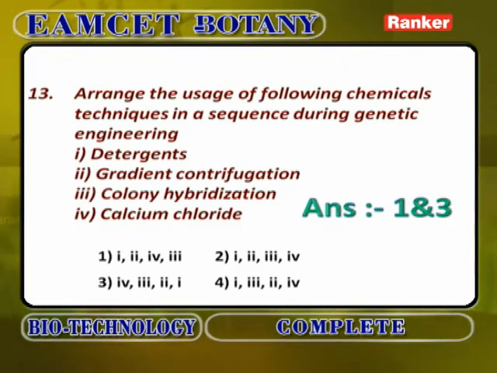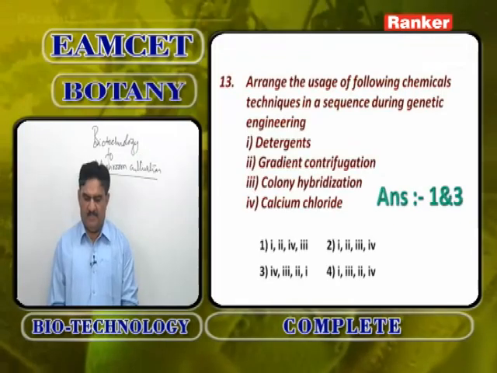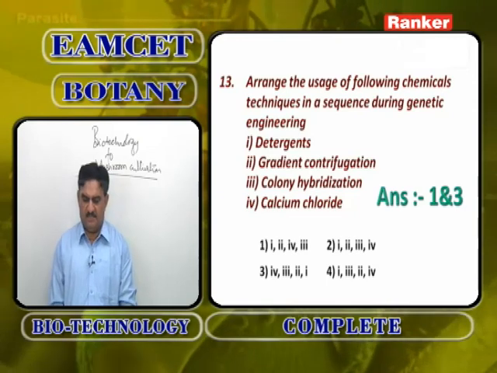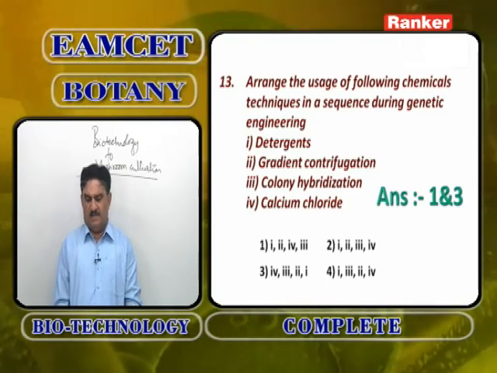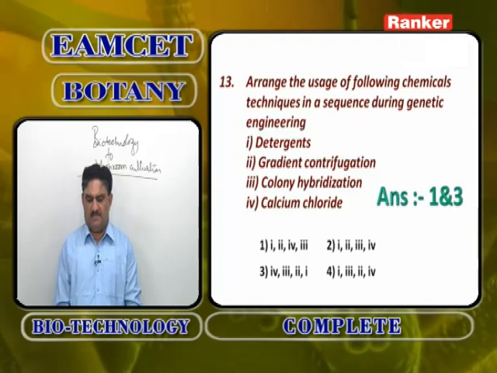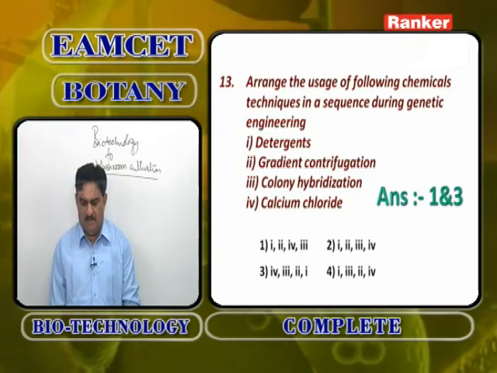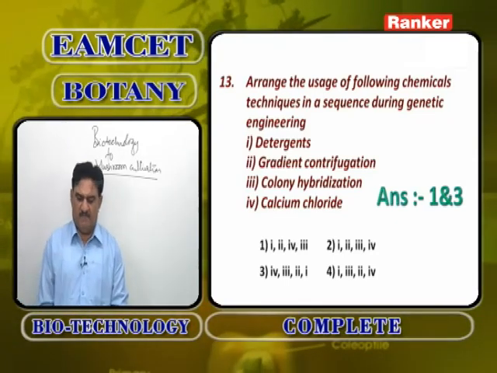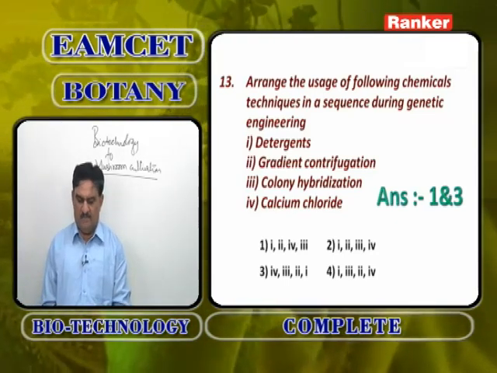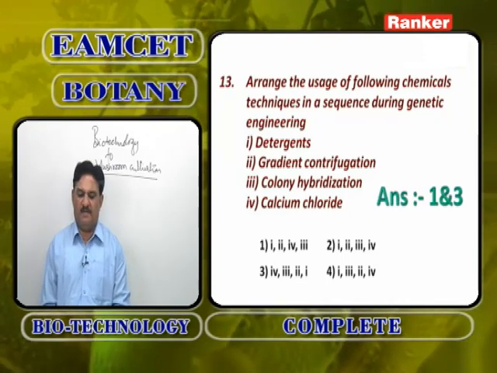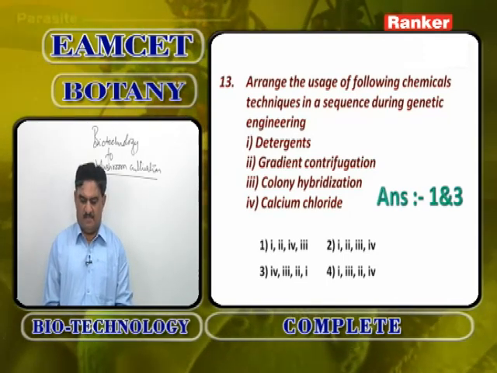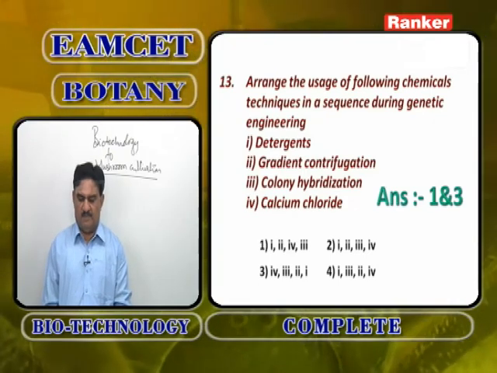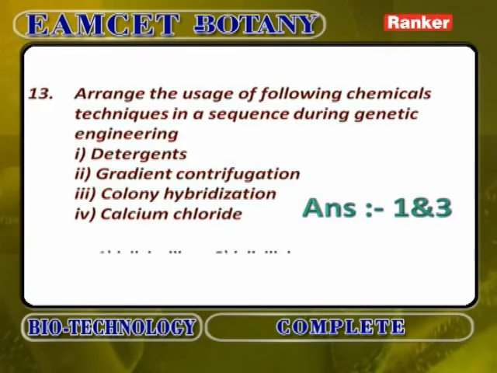Arrange the usage of the following chemical techniques in a sequence during genetic engineering: detergent lysis, colony hybridization, gradient centrifugation, calcium chloride. First will be calcium chloride, then detergent lysis, then gradient centrifugation, and finally colony hybridization. So the answer is 1, 2, 4, 3. First and third will be the answer for this.